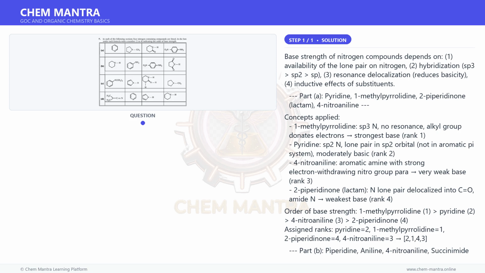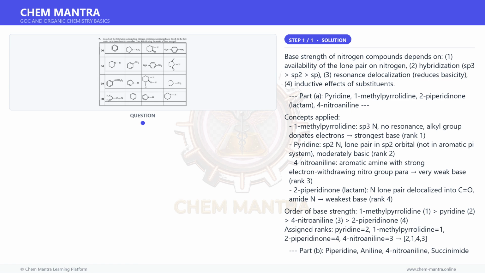Base strength of nitrogen compounds depends on: 1. Availability of the lone pair on nitrogen, 2. Hybridization, sp3, sp2, sp, 3. Resonance delocalization, which reduces basicity, 4. Inductive effects of substituents.